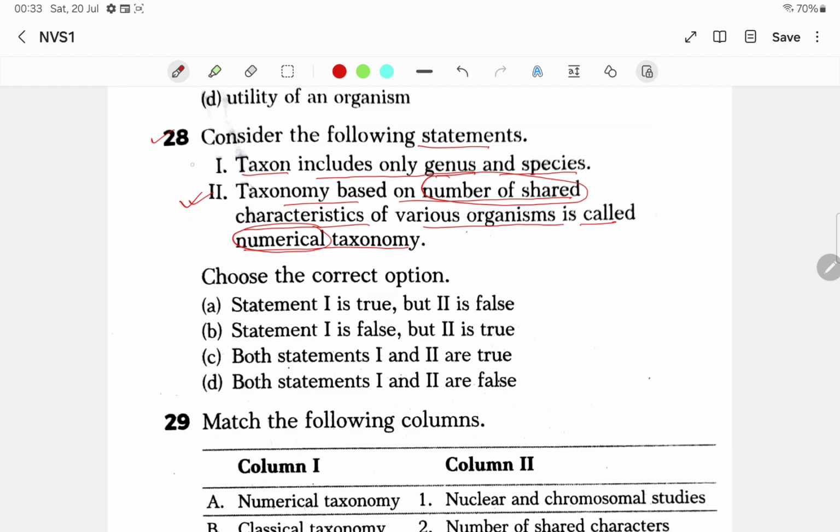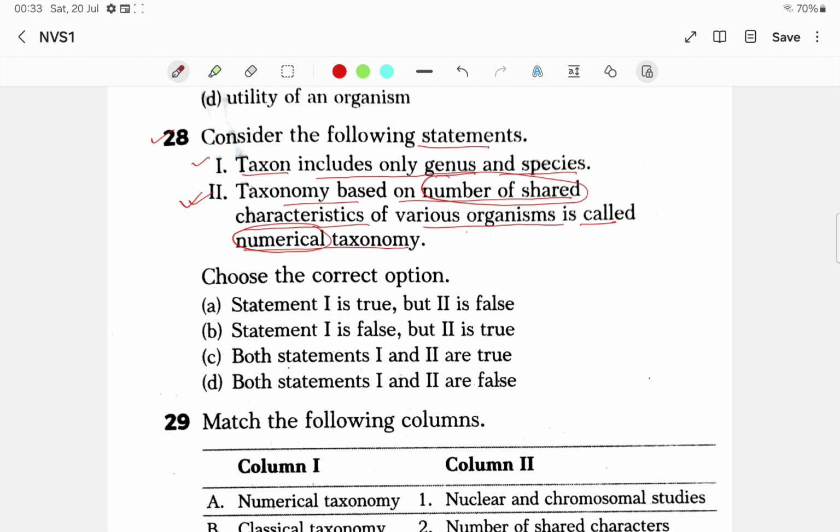Now in statement 1, it is given taxon includes only genus and species. No, taxon does not include only genus and species. If you say kingdom Animalia, it is a taxon. Phylum is another taxon. Kingdom, phylum, class, order, family, genus, species.